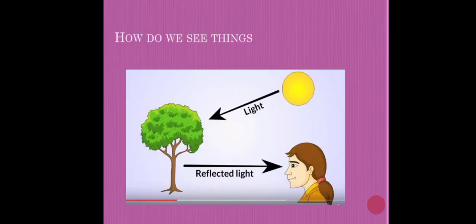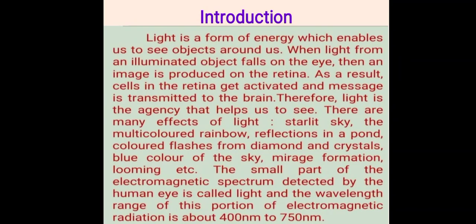How do we see things? How is it that things are visible to our eyes? Here I'm going to explain with some basic introduction. The reason we can see objects is light. So first we should know what light is. Light is a form of energy which enables us to see objects around us.